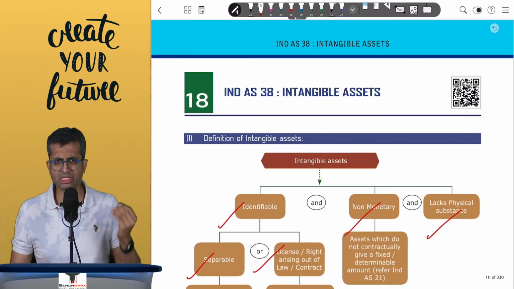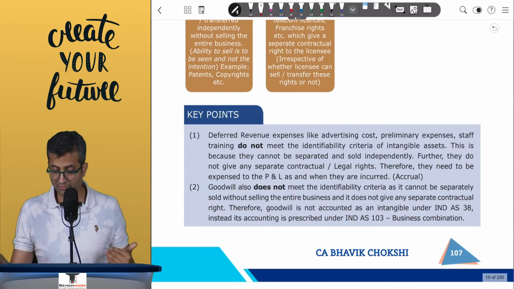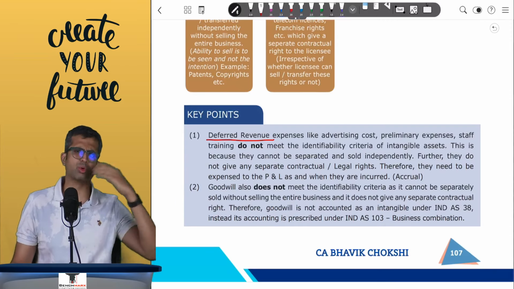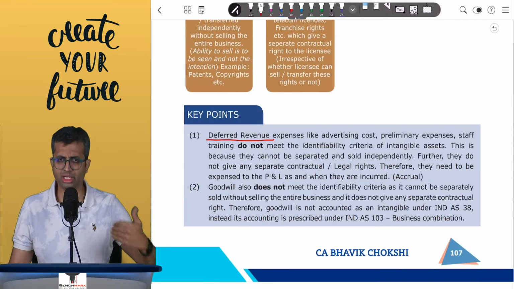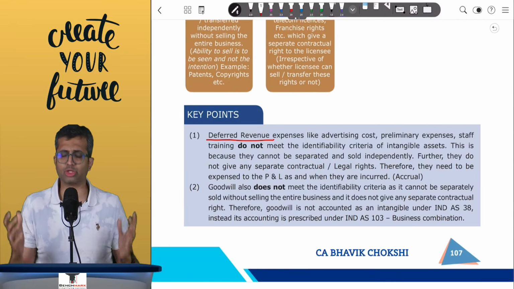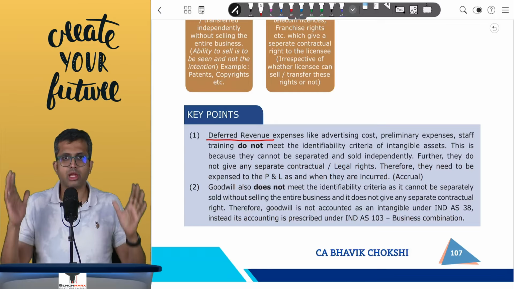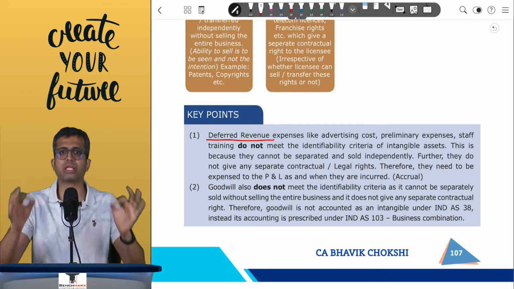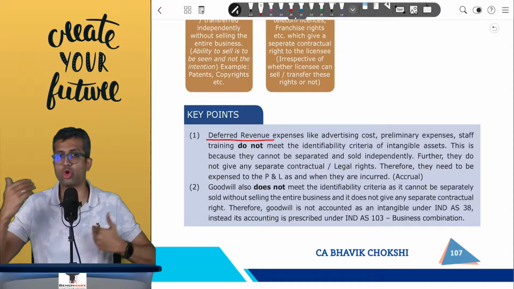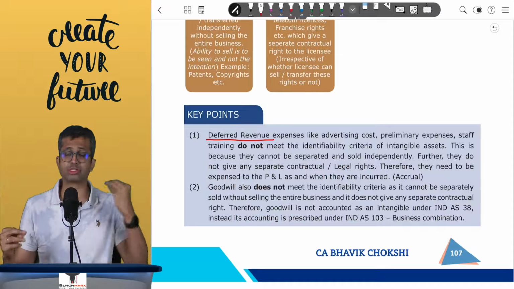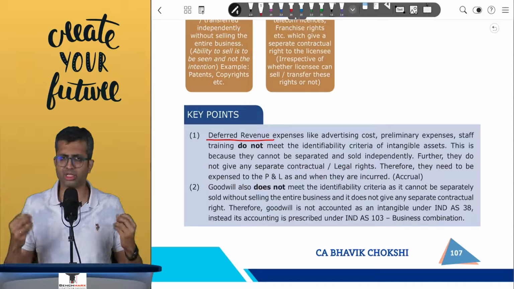A couple of special things that you should be aware of are deferred revenue expenses like major advertisements, major training, or major preliminary or incorporation expenses which are already incurred. Like ads are displayed, training is done, incorporation is done. You should recognize these expenses as and when they are incurred. You cannot show them separately as an asset because they do not meet the identifiability criteria in an intangible.